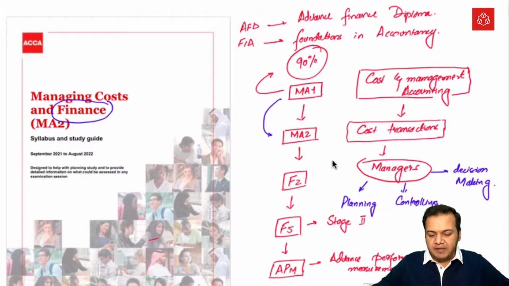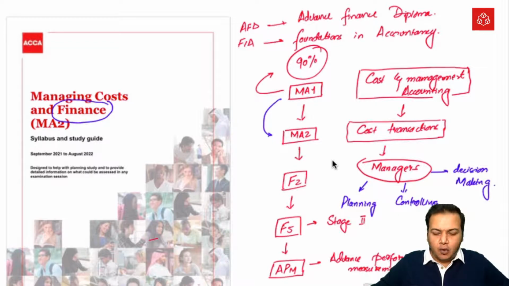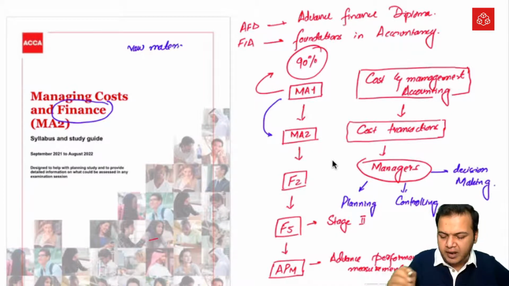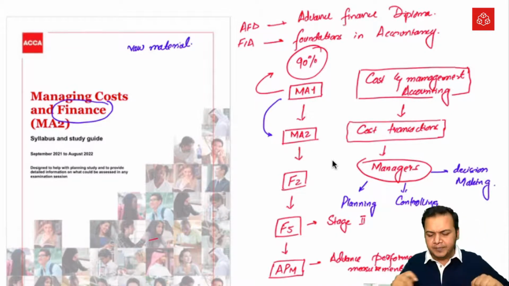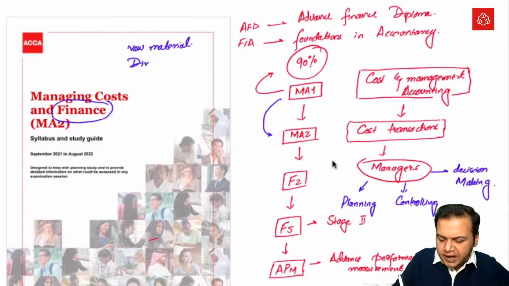For example, if there is a manager and he wants to plan production, obviously he would need some raw material. He should know how much raw material we are having and how much we can buy, which suppliers are available for that, how much direct or indirect labor is available, how many manufacturing overheads we are going to incur.